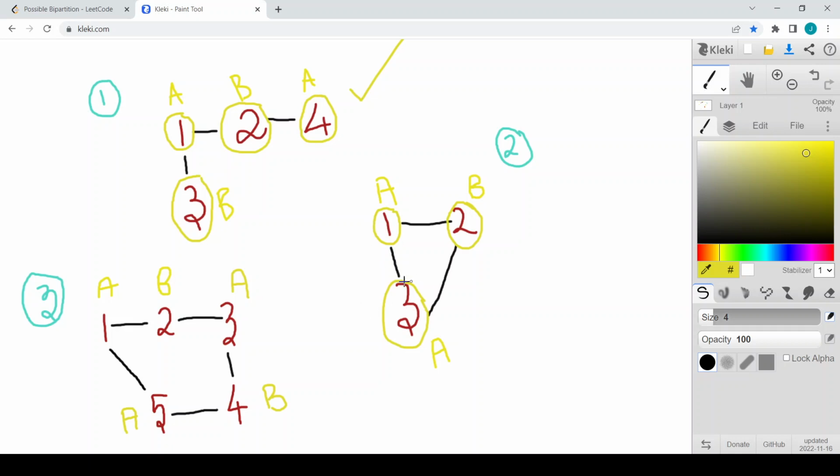So when I go for 3, it is already being visited and it has the same group ID as this one. So this group ID is becoming equal, so we can return false because we cannot have two adjacent nodes having the same group ID. So this is a DFS solution. We can do this in BFS as well. I will teach you both solutions. First, let us solve this problem using DFS.